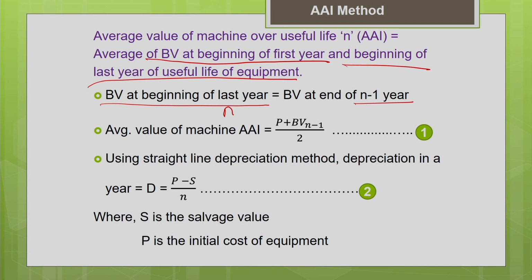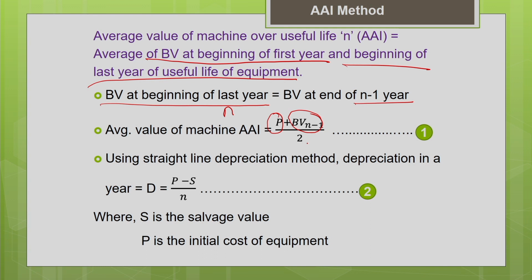Now how to find the average value of the machine? Just now I told you, you take the average of the initial book value, that is nothing but your purchase price, and the book value at the beginning of the last year of the life of the machine. The beginning of the last year is nothing but the end of the previous year, end of n minus 1 year. So the book value at the beginning of the last year n is the same as the book value at the end of n minus 1 year. That is what we have written here. We have taken that into this and we are finding the average now, divide by 2.